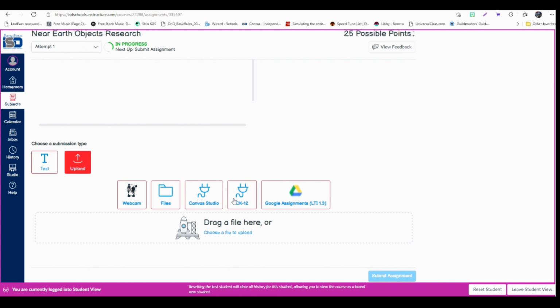We are not going to use these others. Any of these first four you're just going to ignore. We're not using those in my class. So use the Google Assignments tab. You're going to click this and it will pop up a menu that tells you to choose your Google Drive. So I'm going to do that really quickly.